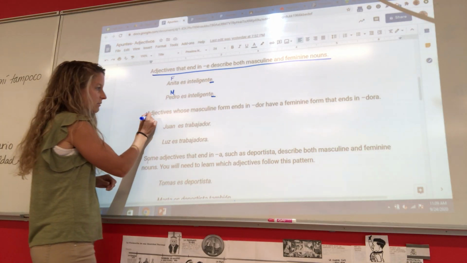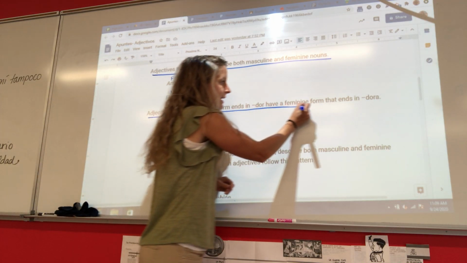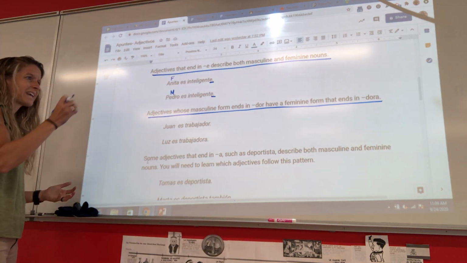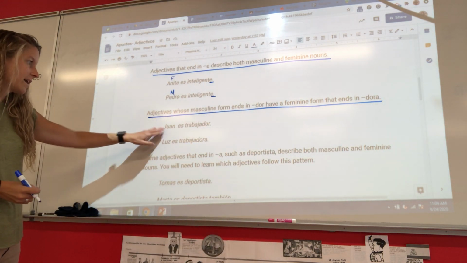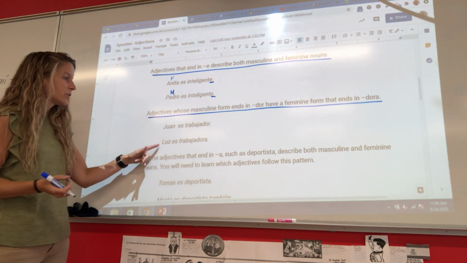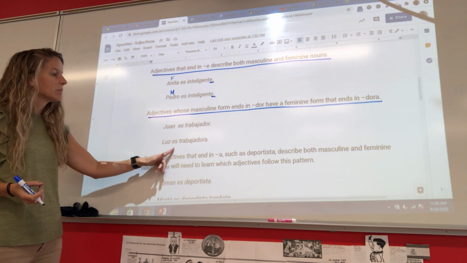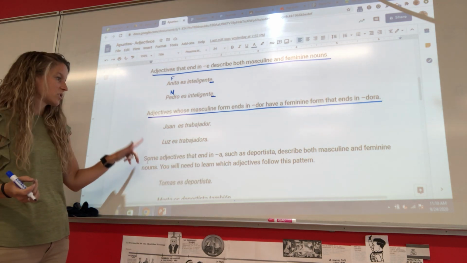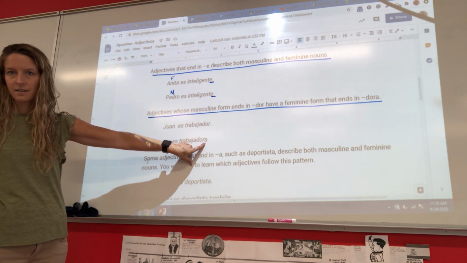Adjectives whose masculine form ends in -dor have a feminine form that ends in -dora, right? So you would add that A. So Juan es trabajador, he is hardworking. Luz is a girl's name, okay? Es trabajadora, all right? Because she's a girl, we're going to add that A there.